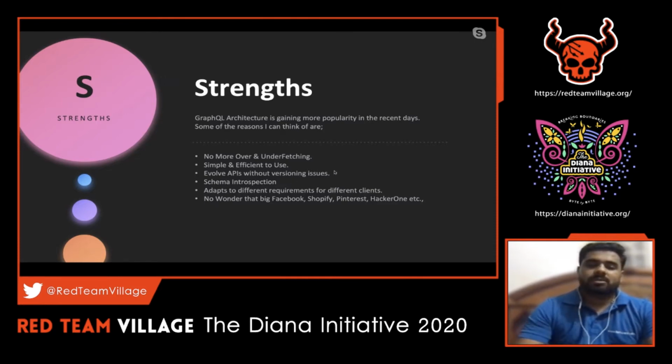And schema introspection. Schema introspection is again one interesting topic. The SDL comes into play majorly here. We can use introspection with that particular schema to pull out certain information which we require. So we can actually interact with that schema. Let's move on with the next one. It adapts to different requirements for different clients like Facebook, Shopify, Pinterest, HackerOne. All these companies are using GraphQL technology. The main reason is that it is pretty simple, and it has a lot of features and functionality which is far better than REST APIs.